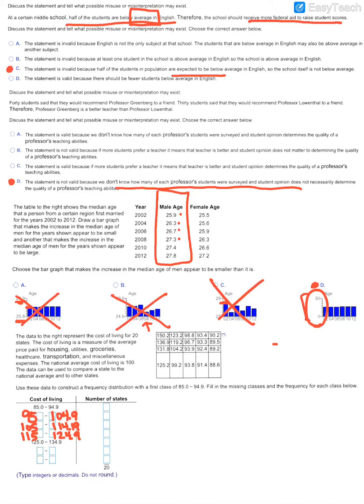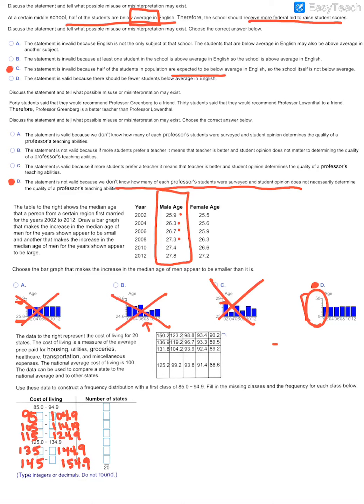And then notice that continues with the pattern, 125 to 134.9. So then on the next one, we would be at 135, and we would be going up to 144.9, and then finally 145, and we would go up to 154.9. And then it's just a matter of counting how many are in each particular interval.